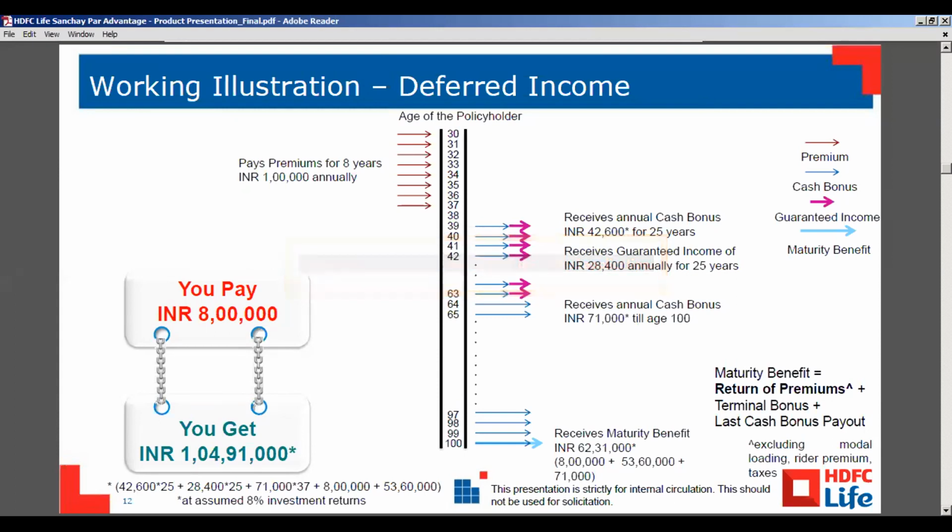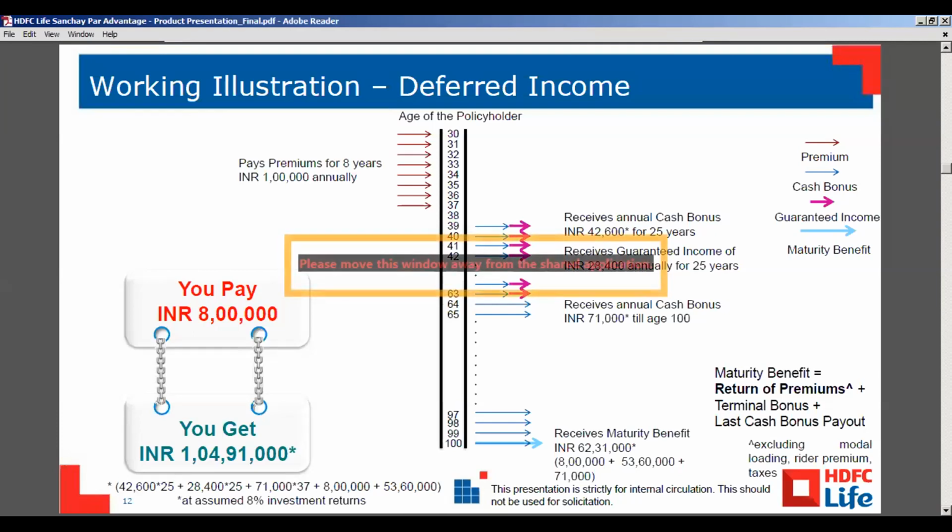Suppose the cash bonus payout is 71,000 according to this example. If you have any doubts on this option, you can ask me, or shall I move forward?